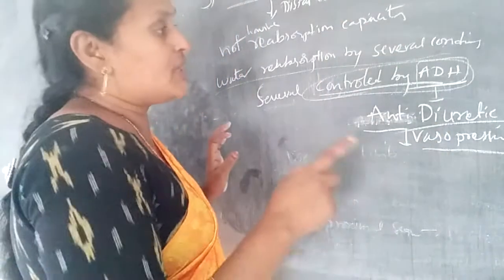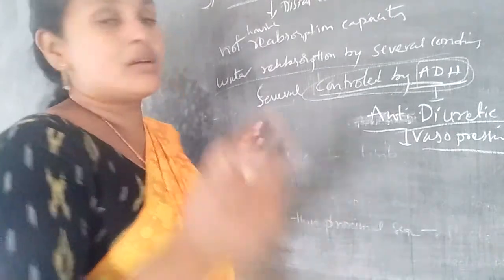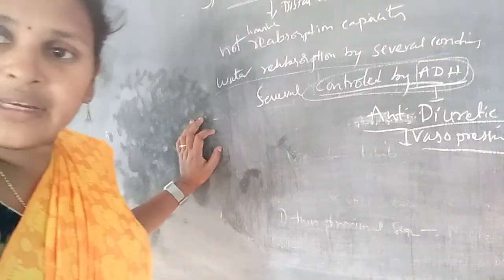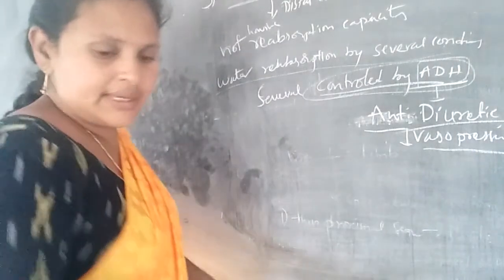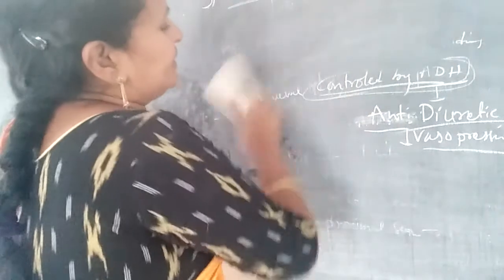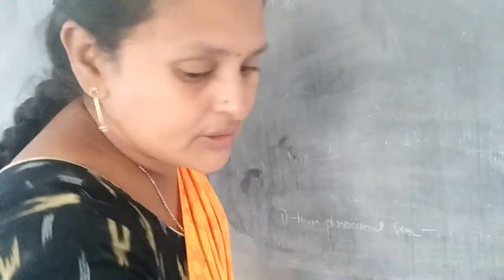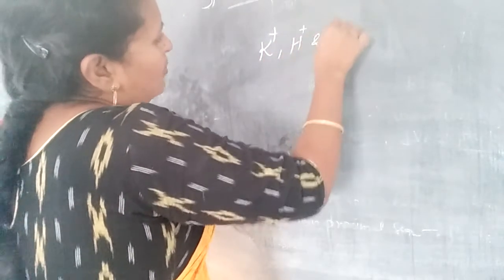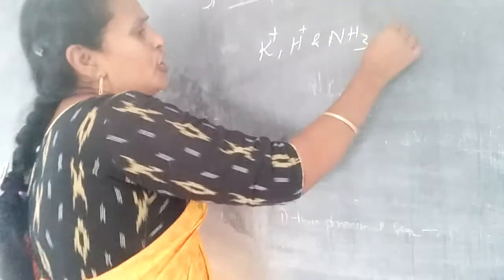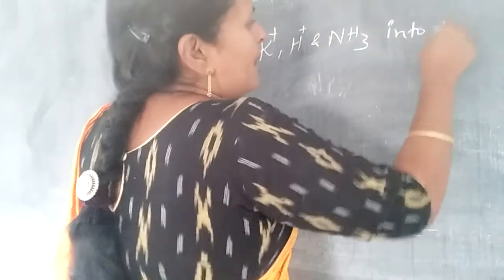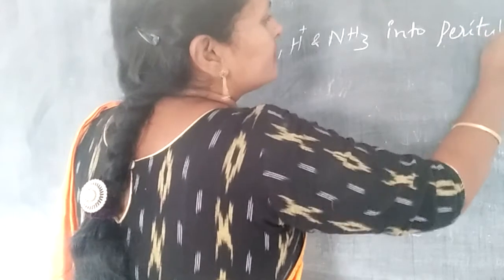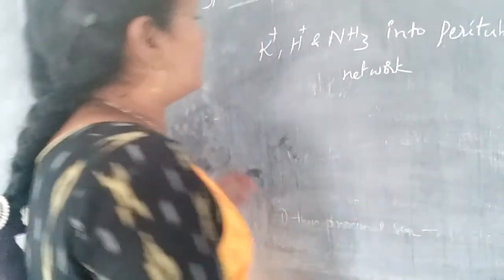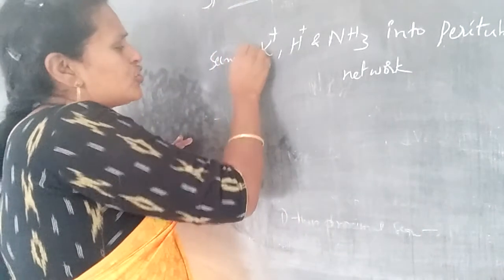So the urine flow is controlled by the antidiuretic hormone, that is vasopressin or ADH. And the DCT, the distal convoluted tubule, also secretes potassium, hydrogen and ammonia into the peritubular network.